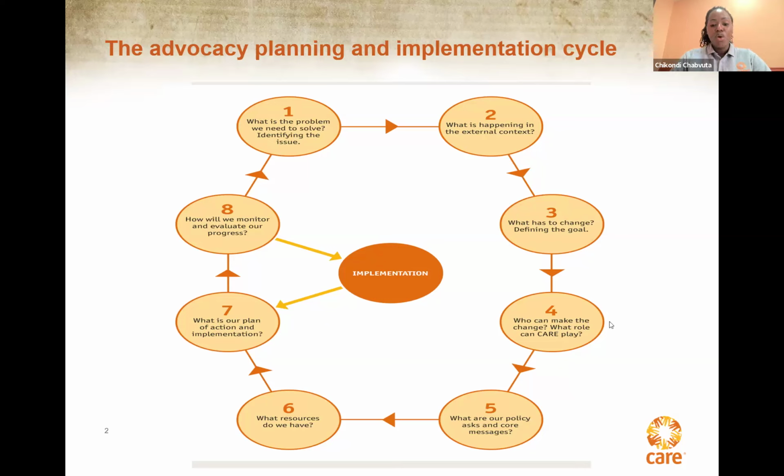Later in the webinar, we will get into the tactics and implementation and monitoring, evaluation and learning, which is crucial for improvement throughout our advocacy journey. We will be sharing more resources online to help you dive into each of these steps in greater detail. So let's jump right in.